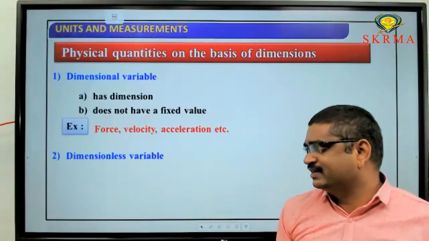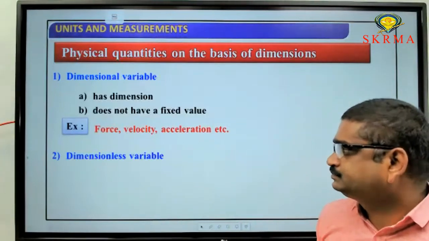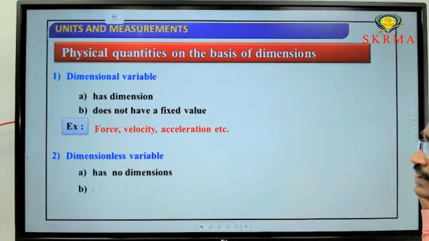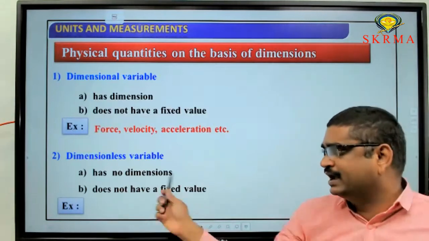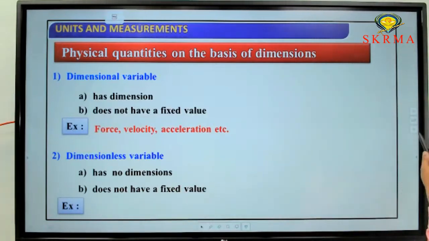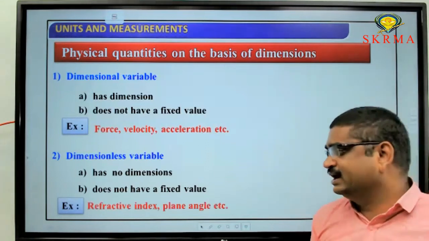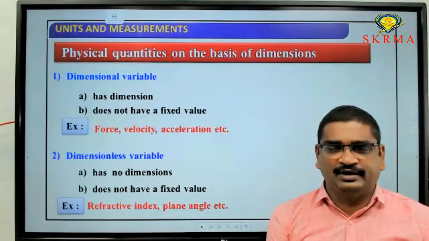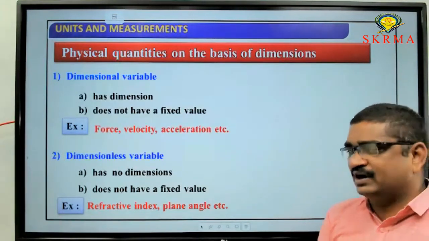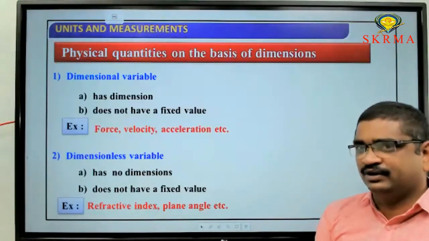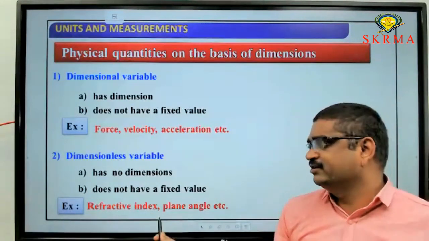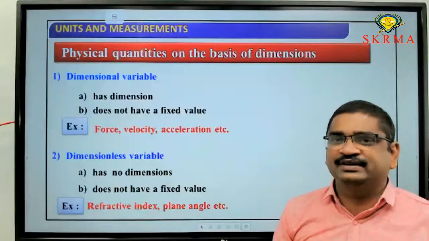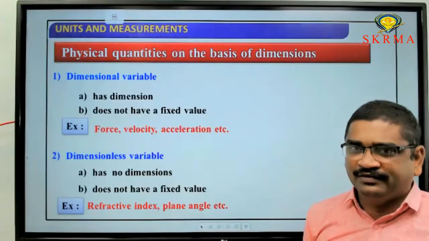What are the examples for that? A dimensionless variable has no dimensions and does not have any fixed value. Examples are refractive index and plane angle. Refractive index is denoted by small n in ray optics, which we are going to discuss. Refractive index has no dimensions and does not have any fixed value, so that value also changes.